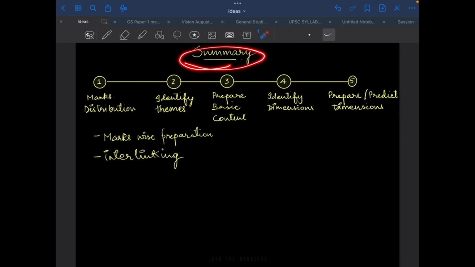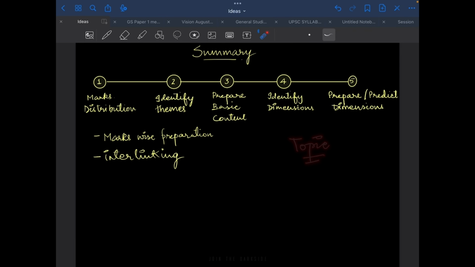So let us summarize whatever we have learned so far. First thing is the marks distribution of each paper. We must be aware of what topic is of how many marks. Then we will list the questions year-wise and then topic-wise.